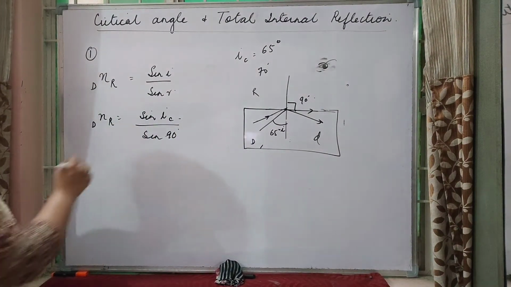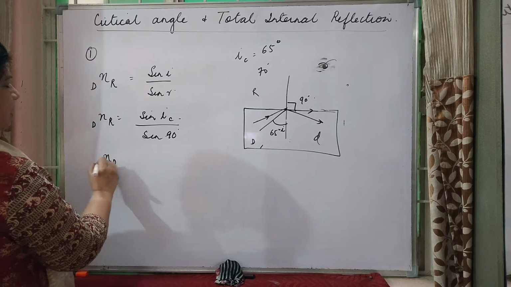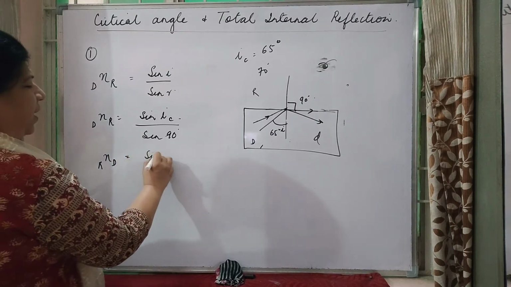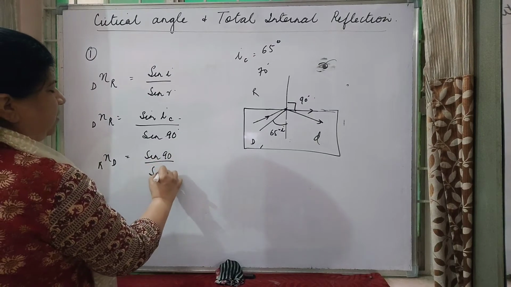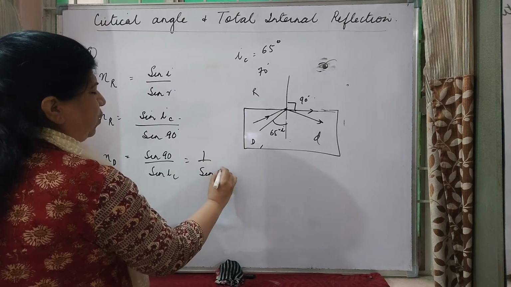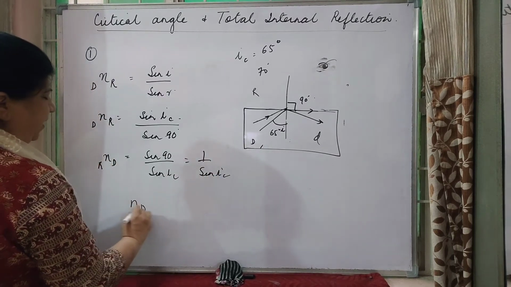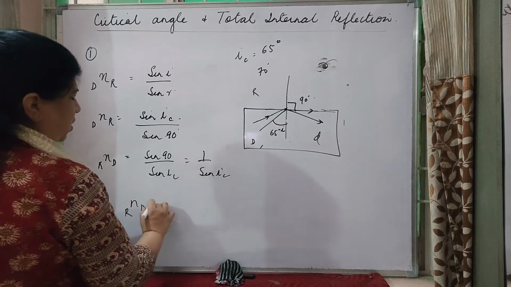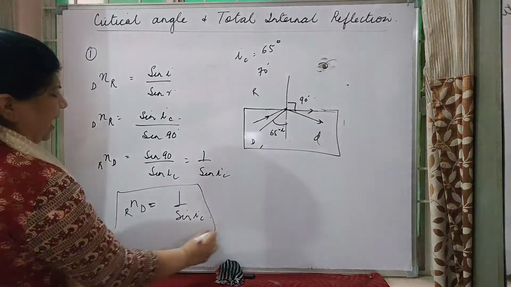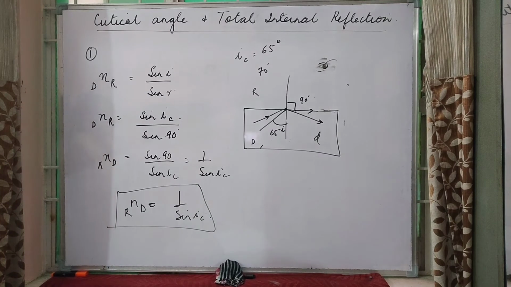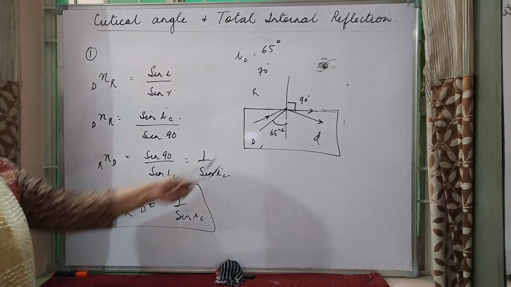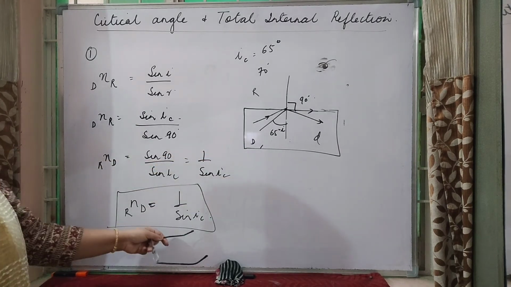If you reverse it, the refractive index of denser medium with respect to rarer medium will give you sin 90 upon sin IC. This becomes 1 upon sin of critical angle. So the refractive index of the denser medium with respect to rarer medium can be written as 1 upon sin IC, and vice versa as the question requires. This is the relation between the refractive index of the denser medium and the critical angle.